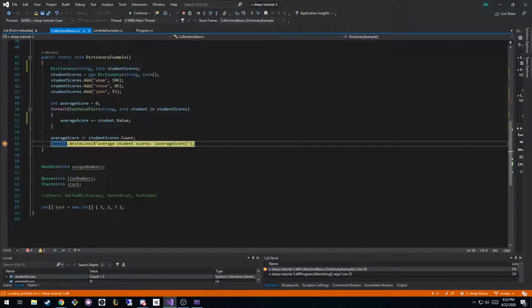Yeah, that looks about right, because 90 and 93. And it's integers, right? So it would be a float. I think it would be 91.5. But since it's an integer, it rounds down.